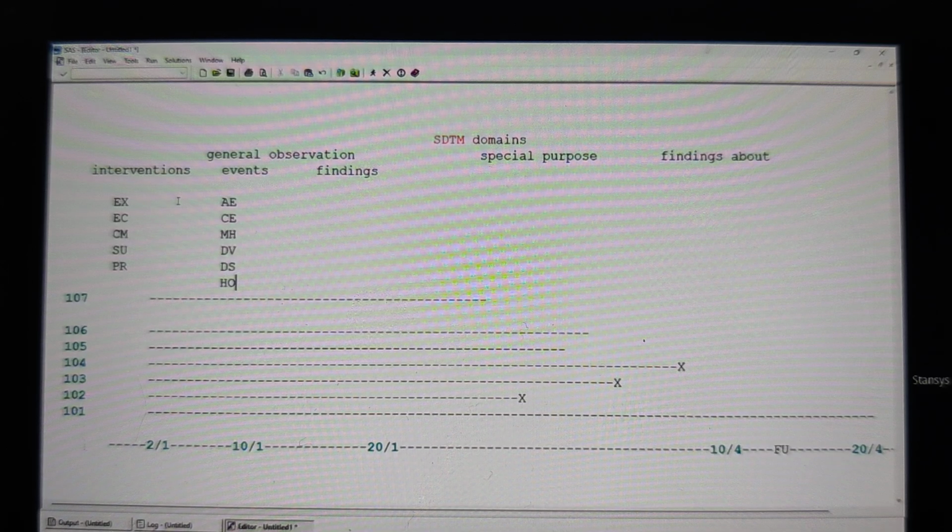Clear, everybody? Now, sir, can you define HO? Healthcare encounters, like the nursing home, rehabilitation, diagnostic center, ambulatory service. Okay. The information comes from the healthcare.